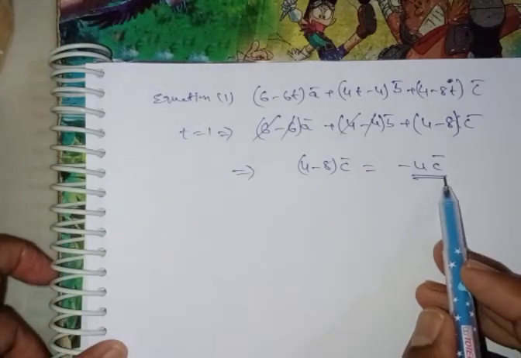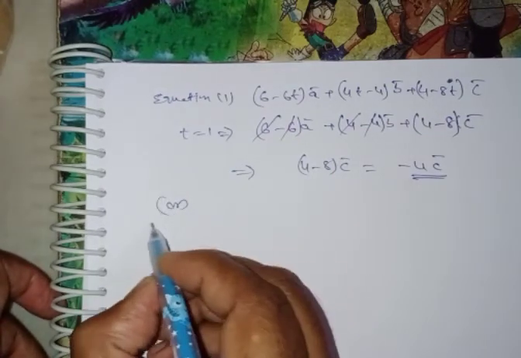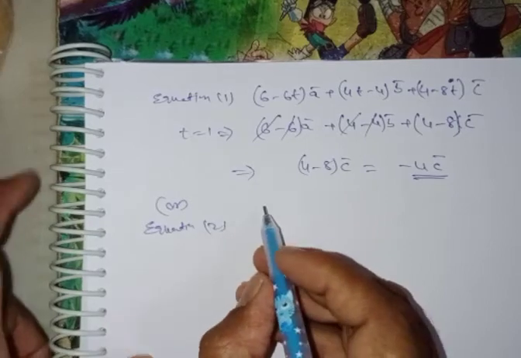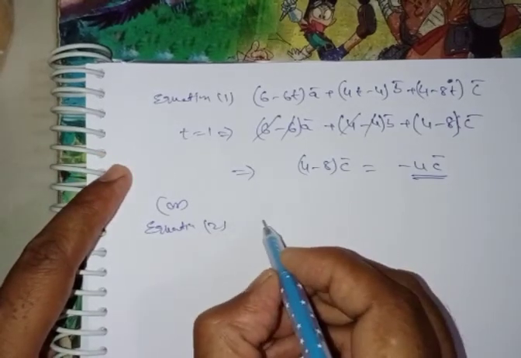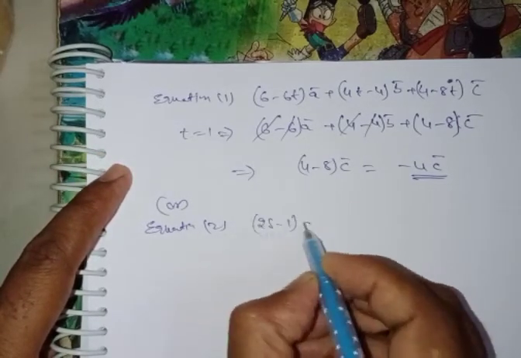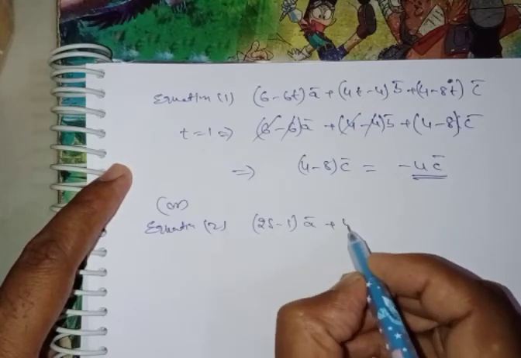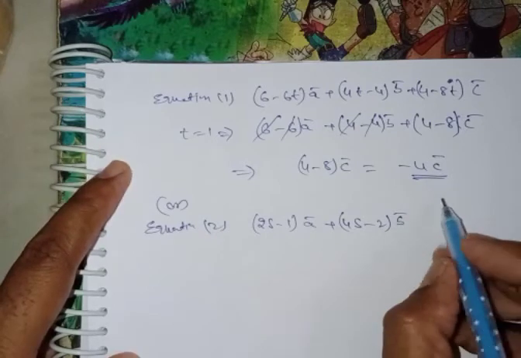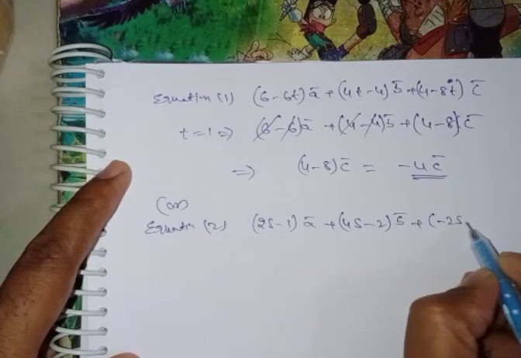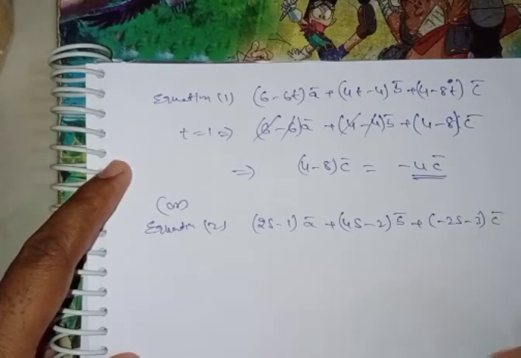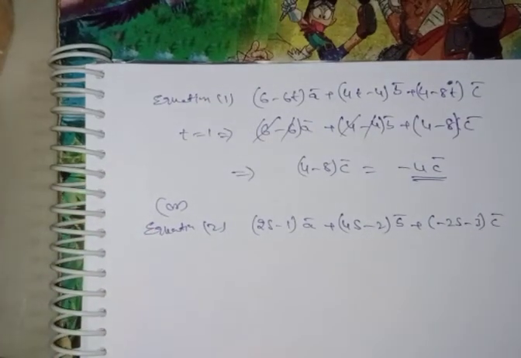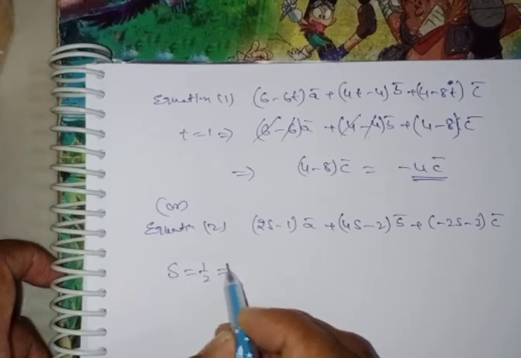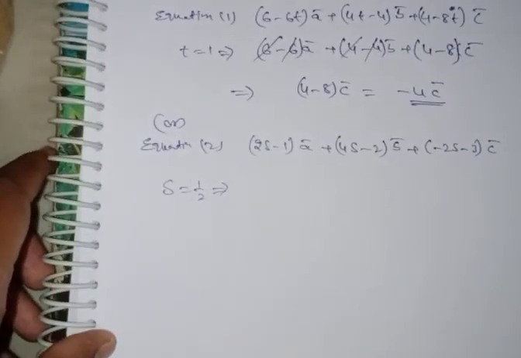point. Now equation number 2. What is equation number 2? It is (2s − 1) ā + (4s − 2) b̄ + (−2s − 3) c̄. Here you can substitute s is equal to 1 by 2.